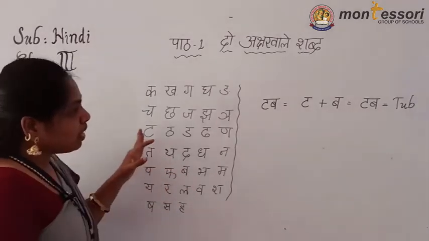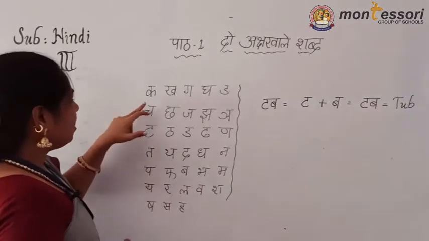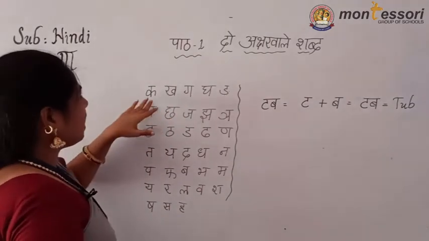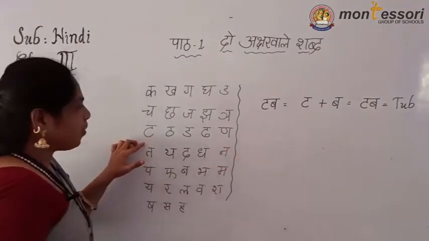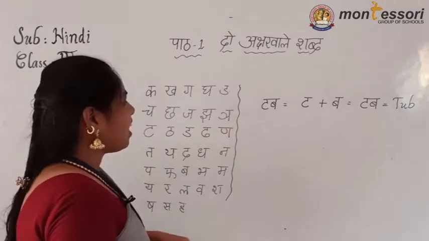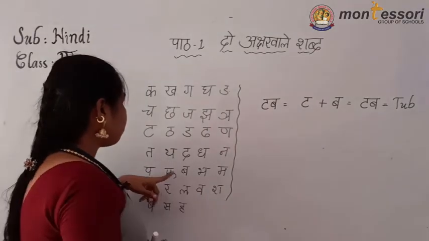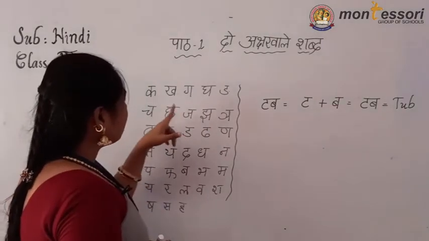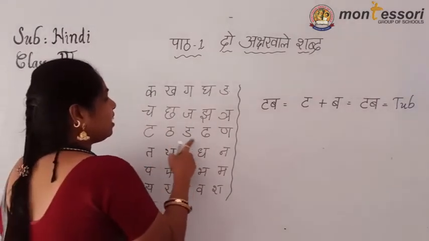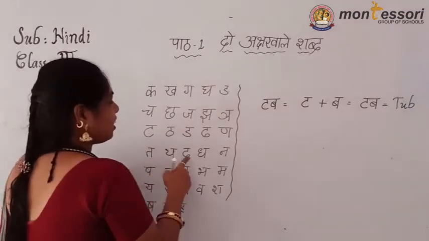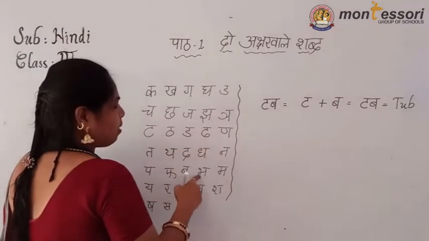We have to take the Alpapran letters. What are these? Is there any extra sound with them? No, nothing. See here, if we take the vargs, ka varg, cha varg, ta varg. What is the first letter? Ta. Okay, we can identify ta easily. Then what is the next one? Then it is ba. Is it in the ka varg? No, not there. Is it in the cha varg? It is not there. Next ta varg, is it there? It is not there. Then pa varg, see, pa, tha, ba, bha, ma.